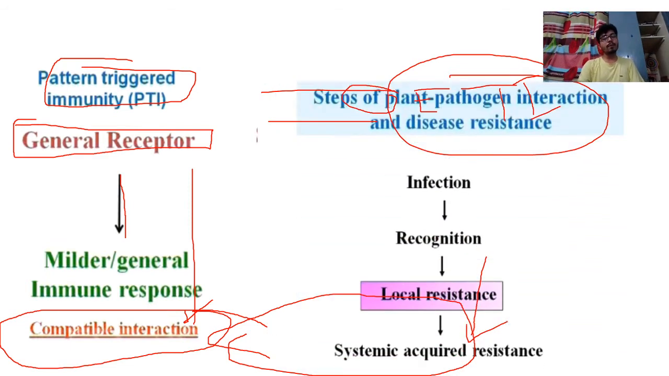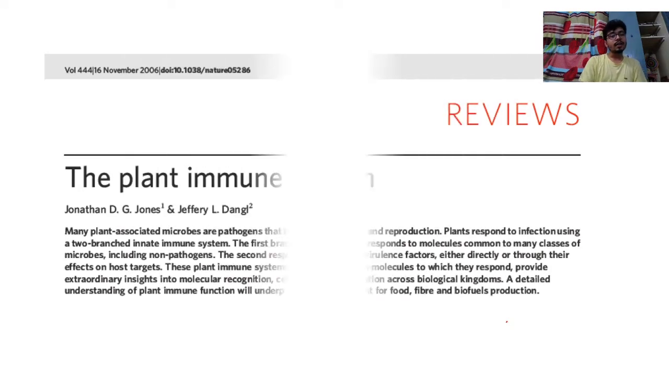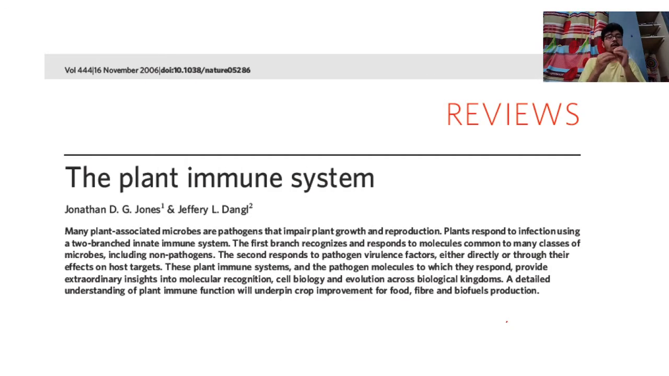I have already told you that the local response is due to the general receptor, and systemic acquired resistance is due to what? That specific response, which is effector triggered immunity. The plant immune system is discussed very well in a 2006 review. You can go through this review and understand a lot of things.